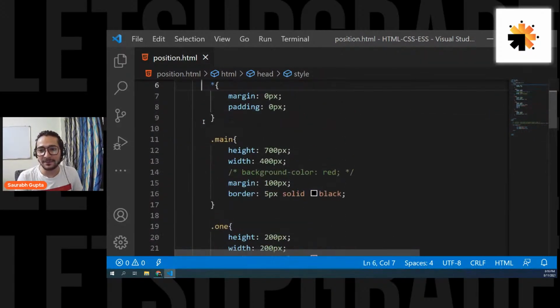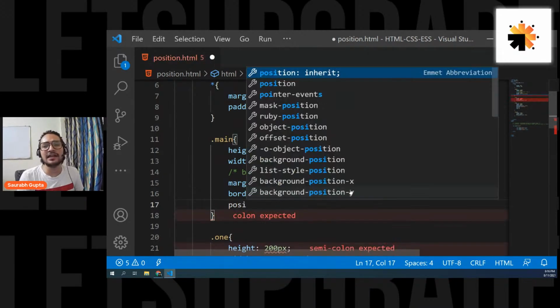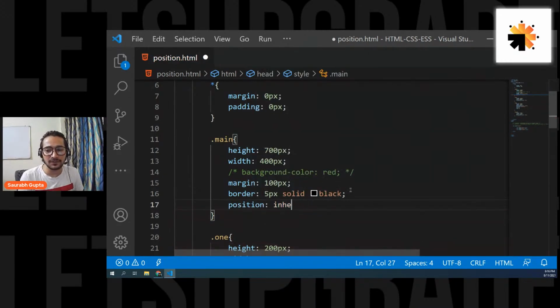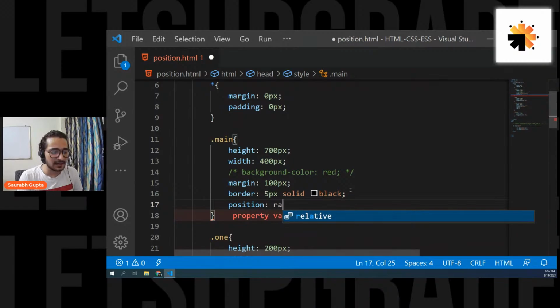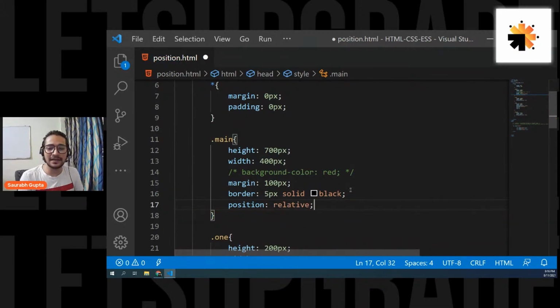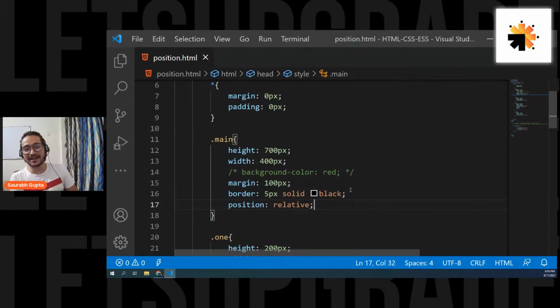So let's go ahead and give a position that will not hurt anyone. So the position is what? Relative, because relative is a position that never hurts anyone. So simply give relative. Now my 2 element, no, 1 is not the parent. Some people are saying 1. How can 1 be the parent? 1 is sibling. They are having the same parent, right?